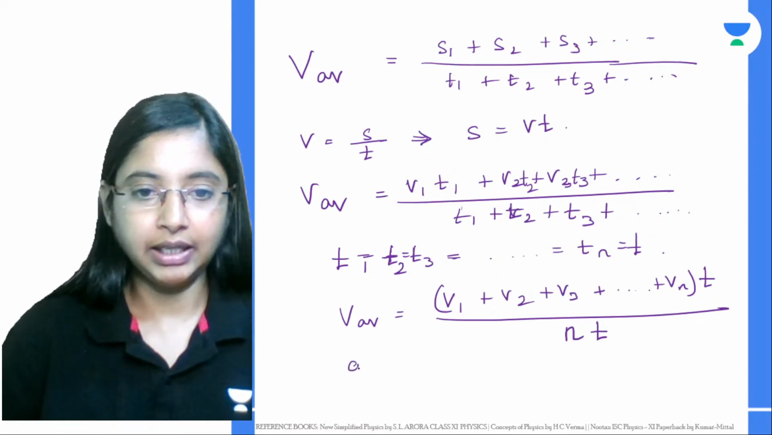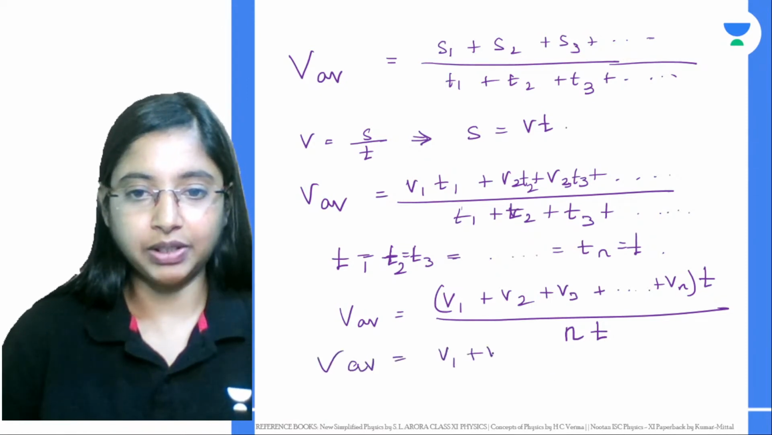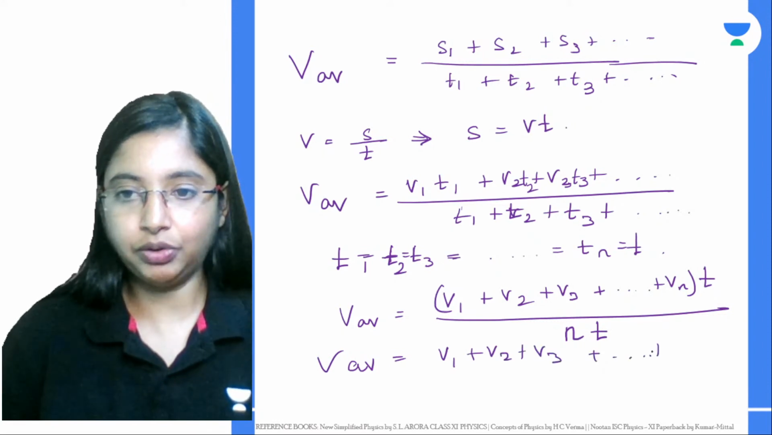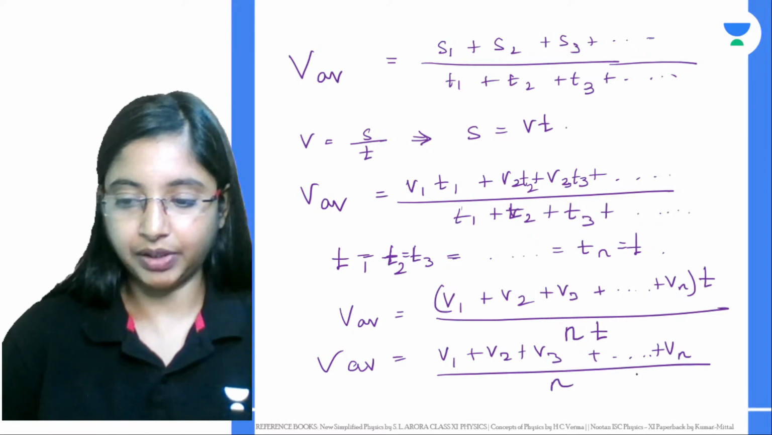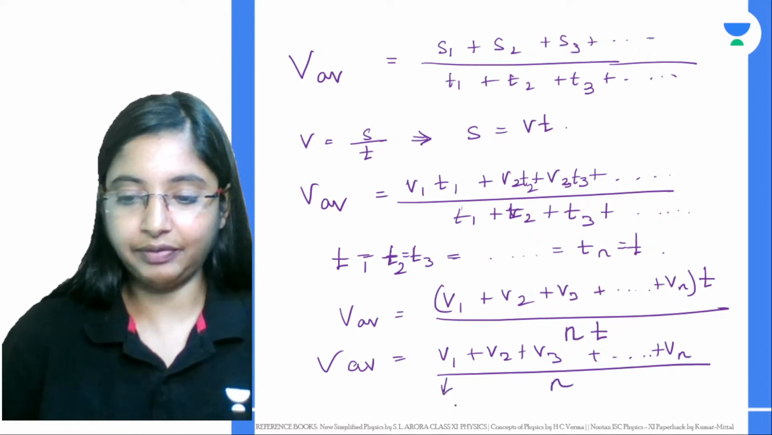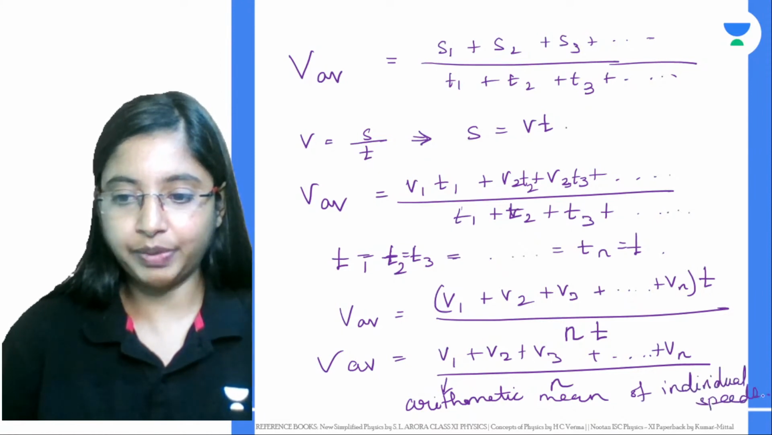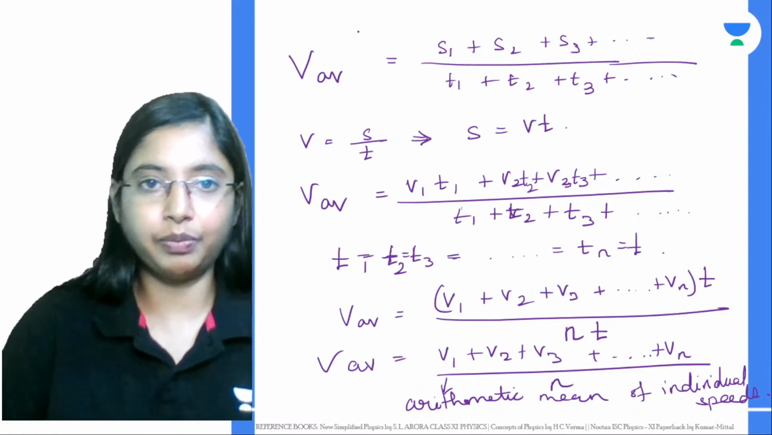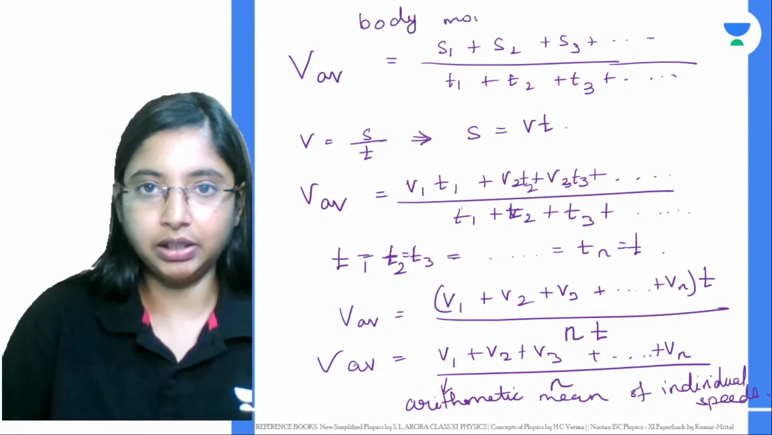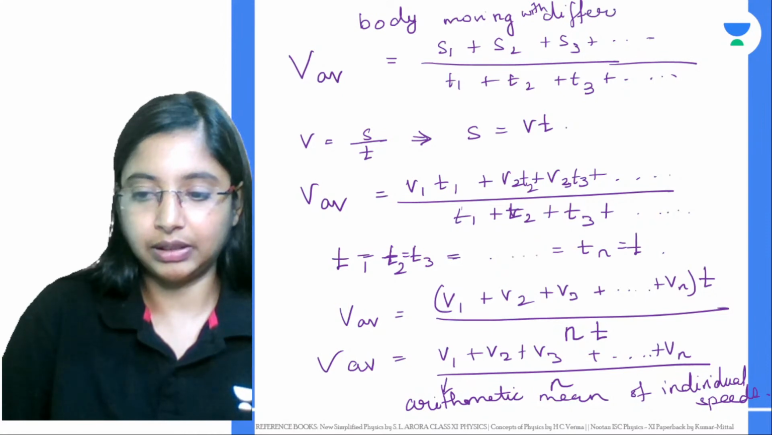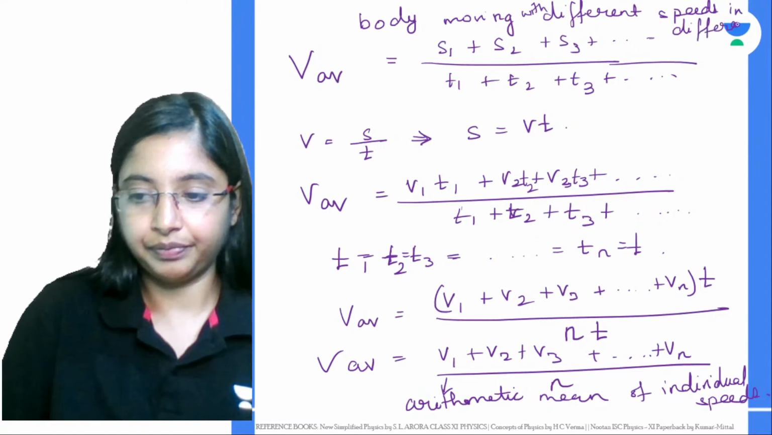So from here we can see average velocity is v1 plus v2 plus v3 and so on up to vn divided by n. So average velocity in this case is given as the arithmetic mean of individual speeds. So we saw two cases. This is the case when a body is moving with different speeds in different time intervals.